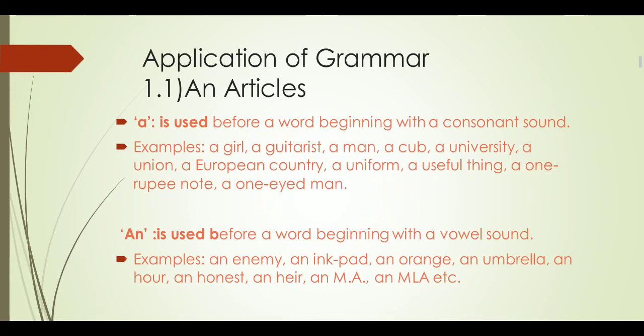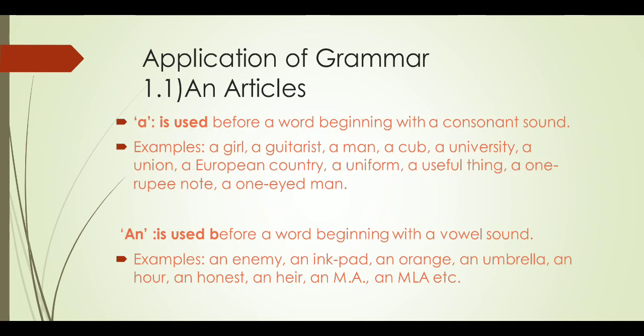Then we are discussing an also. Did you get it? An is used before a word beginning with a vowel sound. Here the matter is vowel sound. Vowel means a, e, i, o, u. And it is an indefinite article, used before an indefinite noun or noun phrase which begins with a vowel sound. For examples, an enemy.